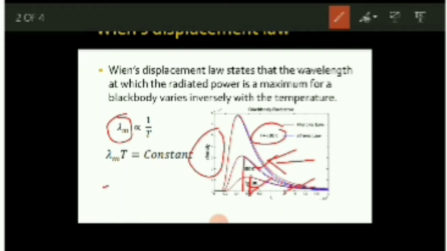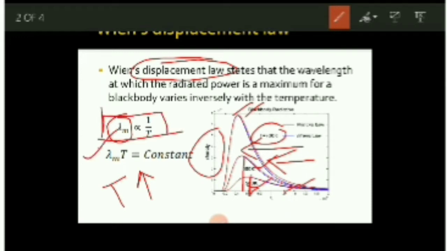So basically whenever T is high, if we are increasing temperature, for that temperature the energy density curve reaches the maximum for the lower lambda m. Okay, this is basically the main displacement law. As lambda m is displaced towards the shorter wavelength, that's why this law is called Wien's displacement law. And from this equation we can also write lambda m T equals constant.